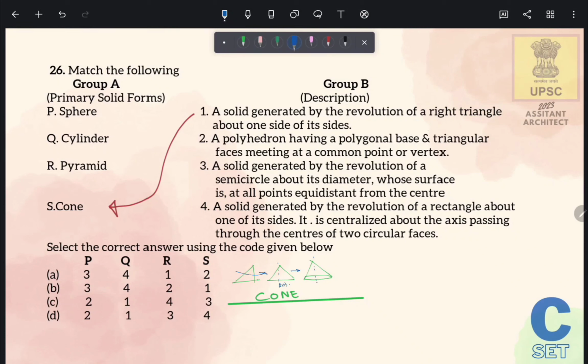Second is a polyhedron having a polygonal base and triangle faces meeting at a common point or vertex. So this is a polygonal base and it has triangular sides which are meeting at a point known as vertex. So this is a definition of pyramid.